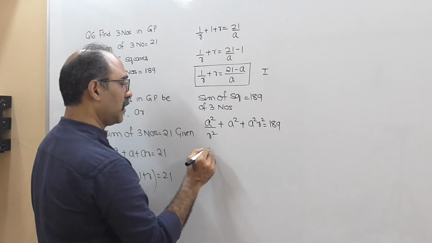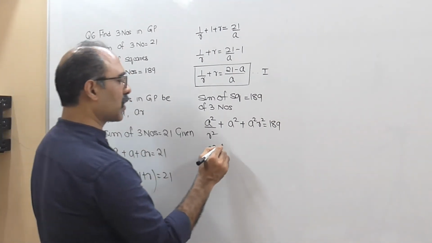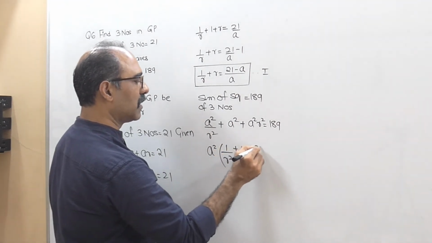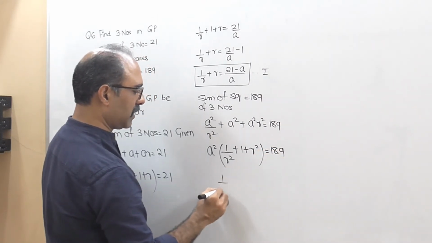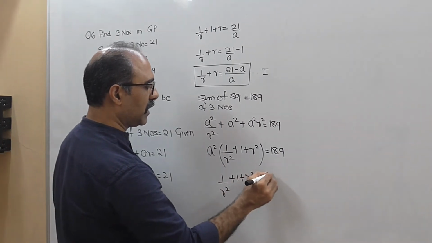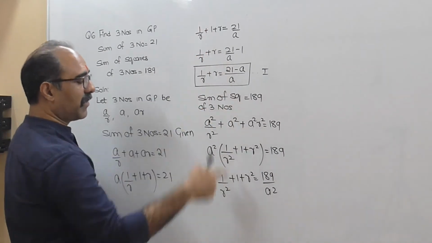Add कर दो. तो a स्क्वायर जैसा इधर एक कॉमन निकाला वैसा a स्क्वायर कॉमन निकालना, तो you get 1 upon r square plus 1 plus r square which is equal to 189. We get this as 1 upon r square plus 1 plus r square equal to 189 upon a square. सेम जैसा इधर क्या वैसे ही करने का.